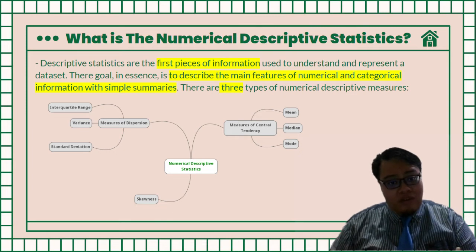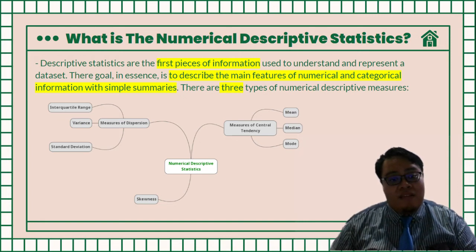So what are the goals of numerical descriptive statistics? The goal is to describe the main features of numerical and categorical information with simple summaries. Did you know that there are three types of numerical descriptive statistics?